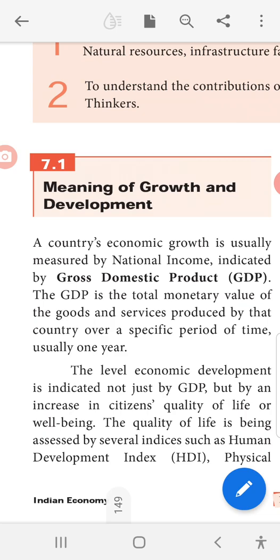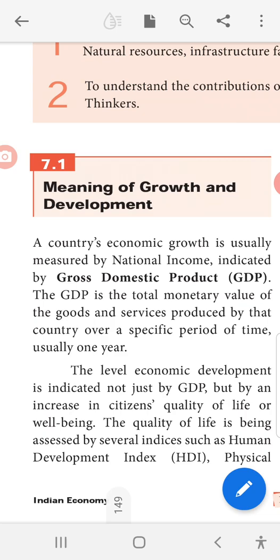How can we calculate national income through the GDP, that is gross domestic product? Gross domestic product means how much commodities we are producing within our country. For that, we have to take a specific time period, usually 1 year. The level of economic development is indicated not just by GDP but by an increase in citizens' quality of life or well-being. Not only GDP, we can also find out citizens' quality of life or well-being.